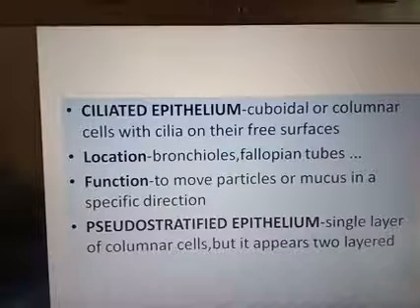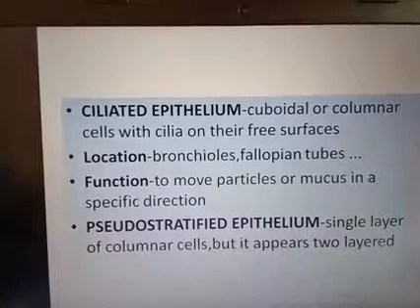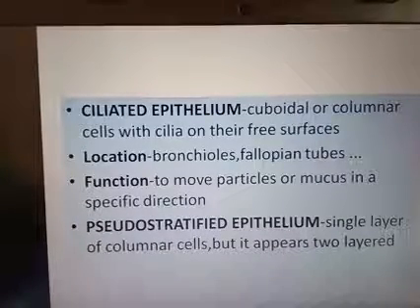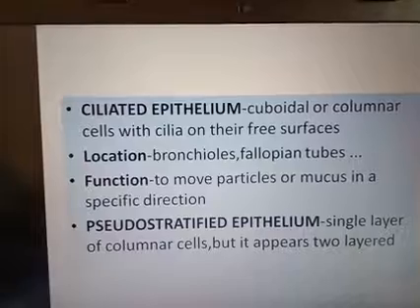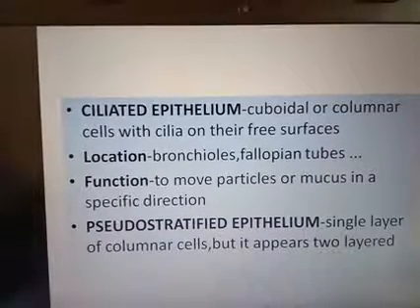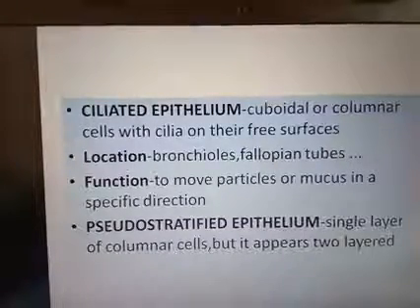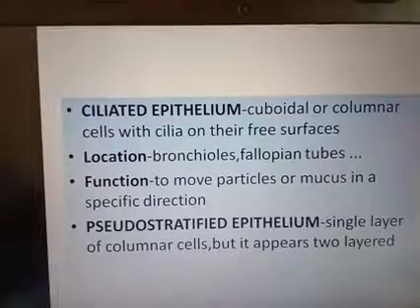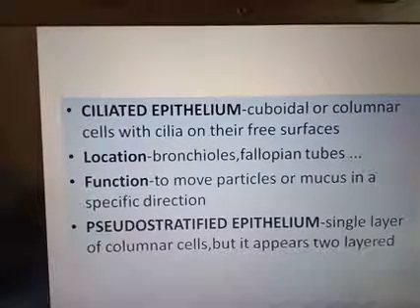The pseudostratified epithelium is mainly seen in the larger bronchi and the trachea, salivary gland, and the urethra of the human male. So it has only a single layer, but it looks like two-layered cells.